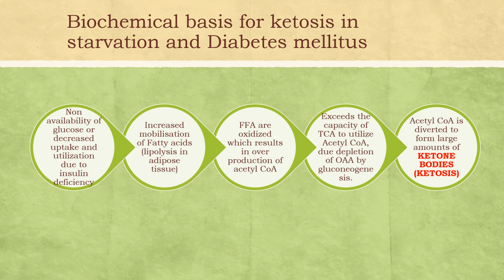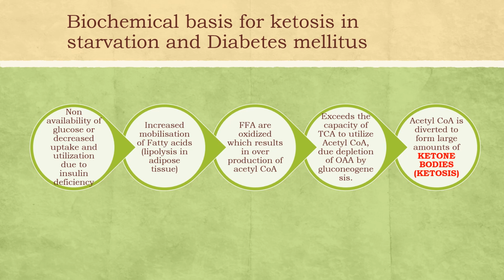You have to remember this is mainly dependent on two factors. One is the glucagon to insulin ratio and the second is the NADH to NAD plus ratio. Whenever insulin deficiency is there or the glucagon to insulin ratio increases, lipolysis occurs, and also there will be decreased malonyl-CoA production, which is an inhibitor of CPT1.